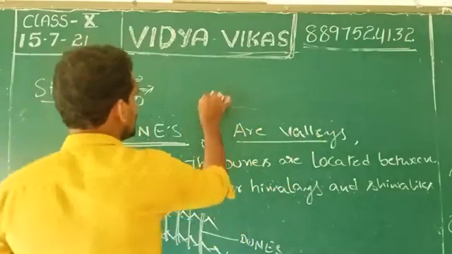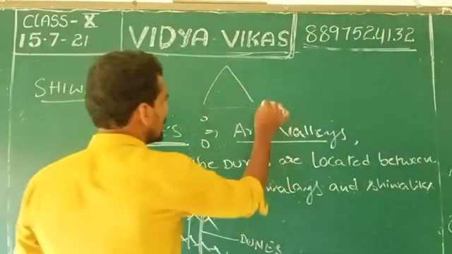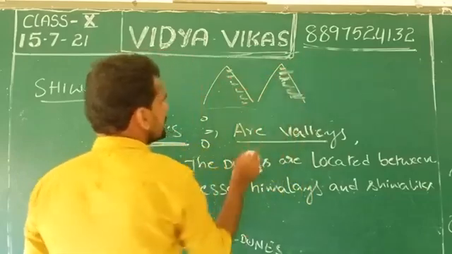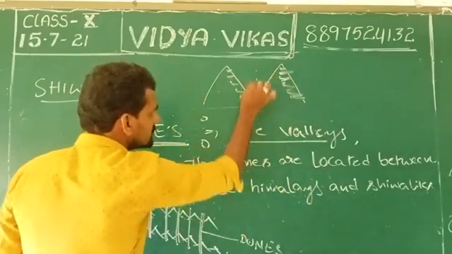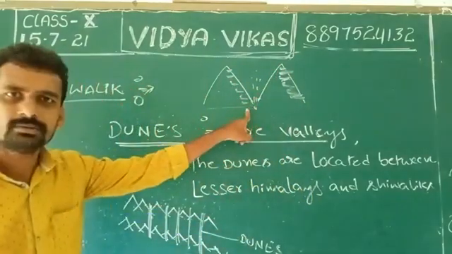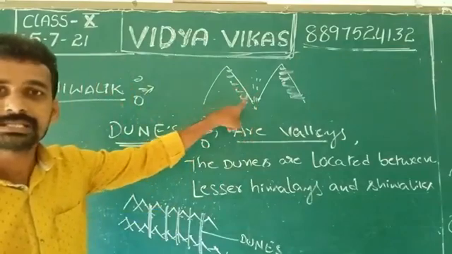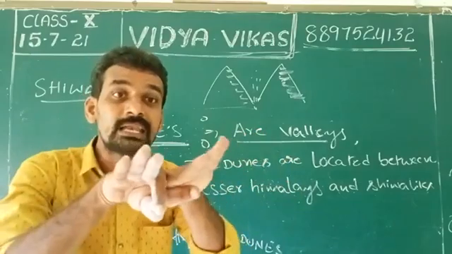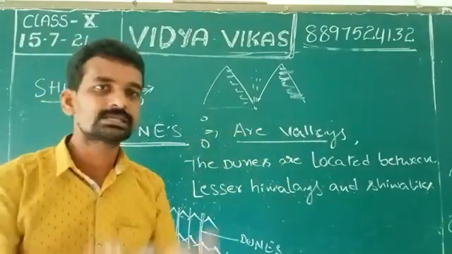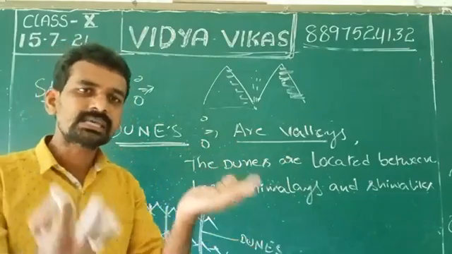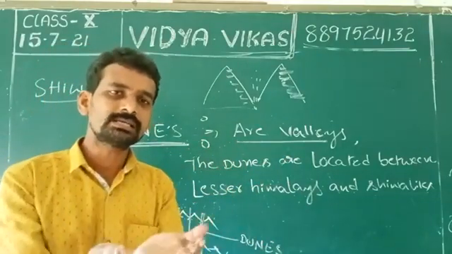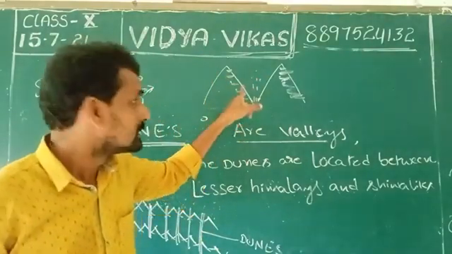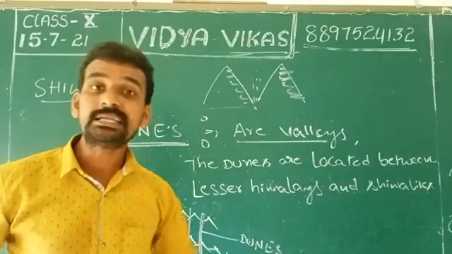Let me show: this is one mountain, the other mountain is here, and in the middle there is a gap. How big is the gap? Very narrow, very small. Simply, dunes are the gap between two mountainous areas.